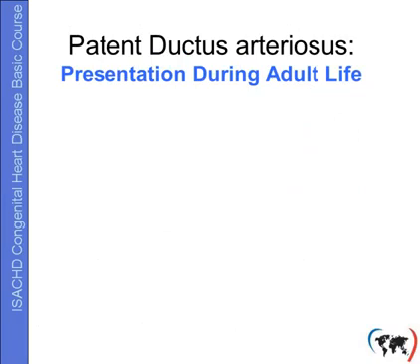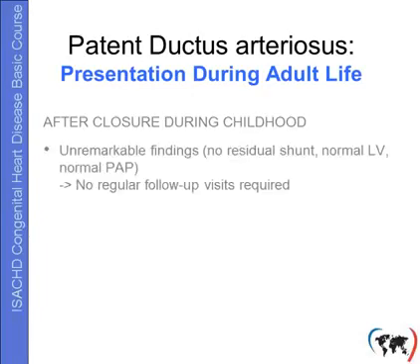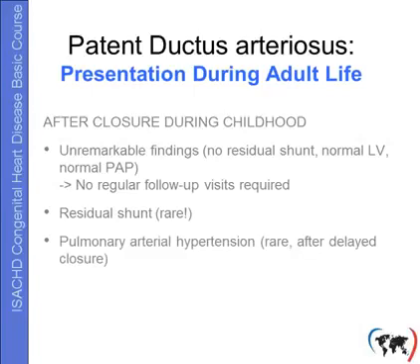Patients with a PDA during adult life may either present as patients who had already closure during childhood. Most of these patients will present with unremarkable findings. There will be no residual shunt, normal left ventricle, normal pulmonary artery pressure. Now, these patients do not need regular follow-up visits during adulthood. There may be, however, the rare patients with more or less residual shunt, the rare patient who has pulmonary arterial hypertension despite closure, mostly patients after delayed closure, and the rare patient with LV dysfunction.